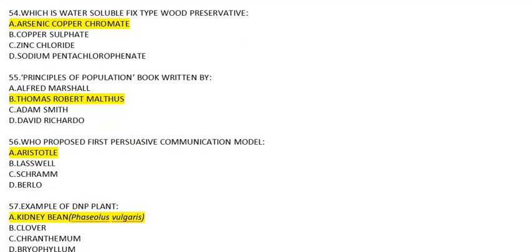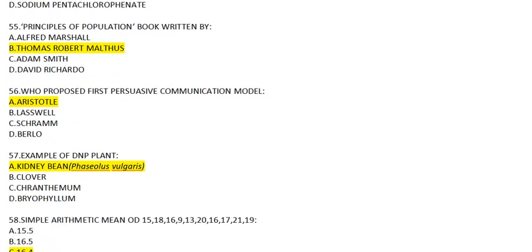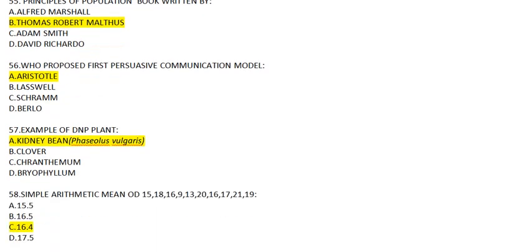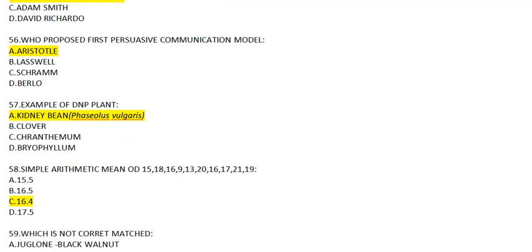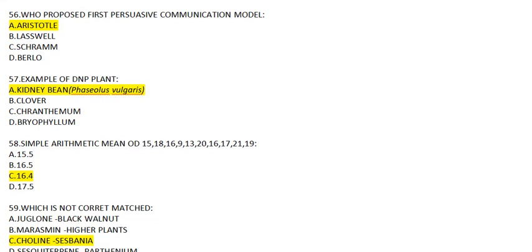Question number 54. Which is a water-soluble fixed-type food preservative? Options are given as follows, and the most appropriate one will be arsenic copper chromate. Question number 55. Principles of Population book was written by Thomas Robert Malthus, B. Question number 56. Who proposed the first persuasive communication model? And answer will be Aristotle, because he gave the first communication model.